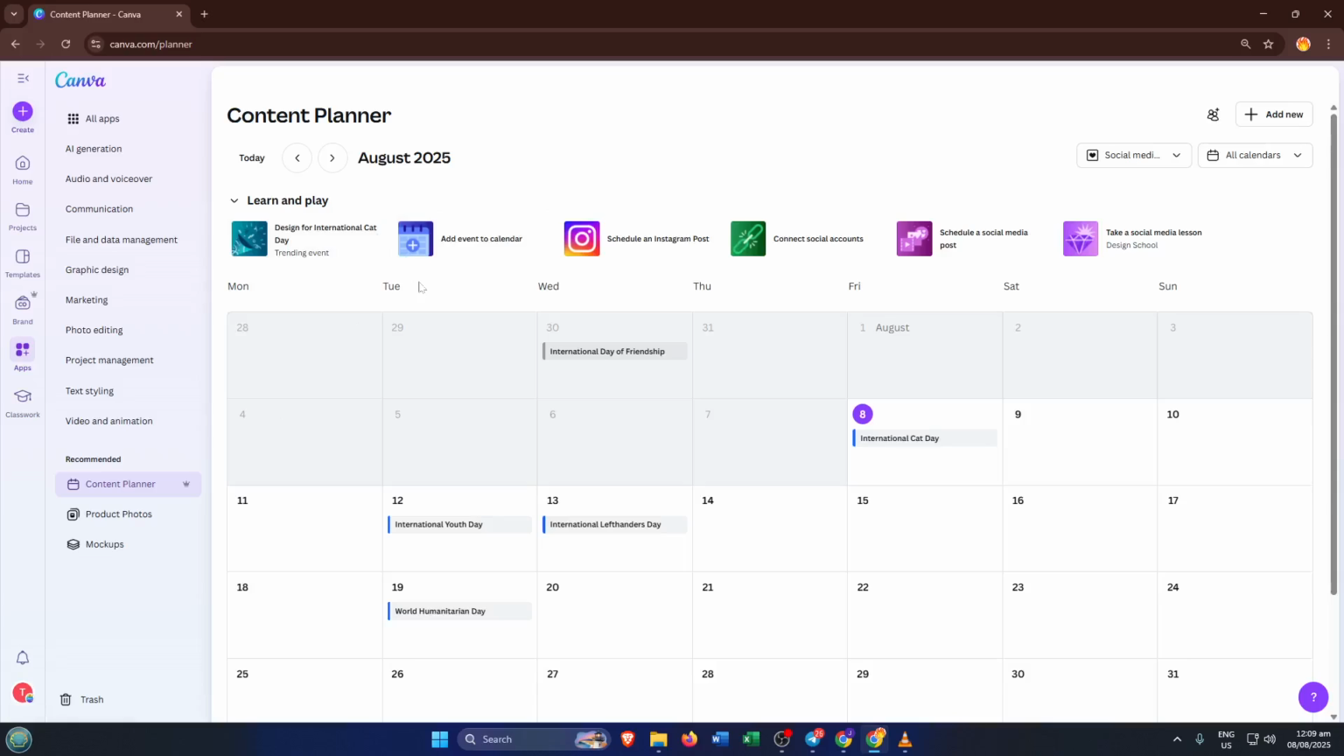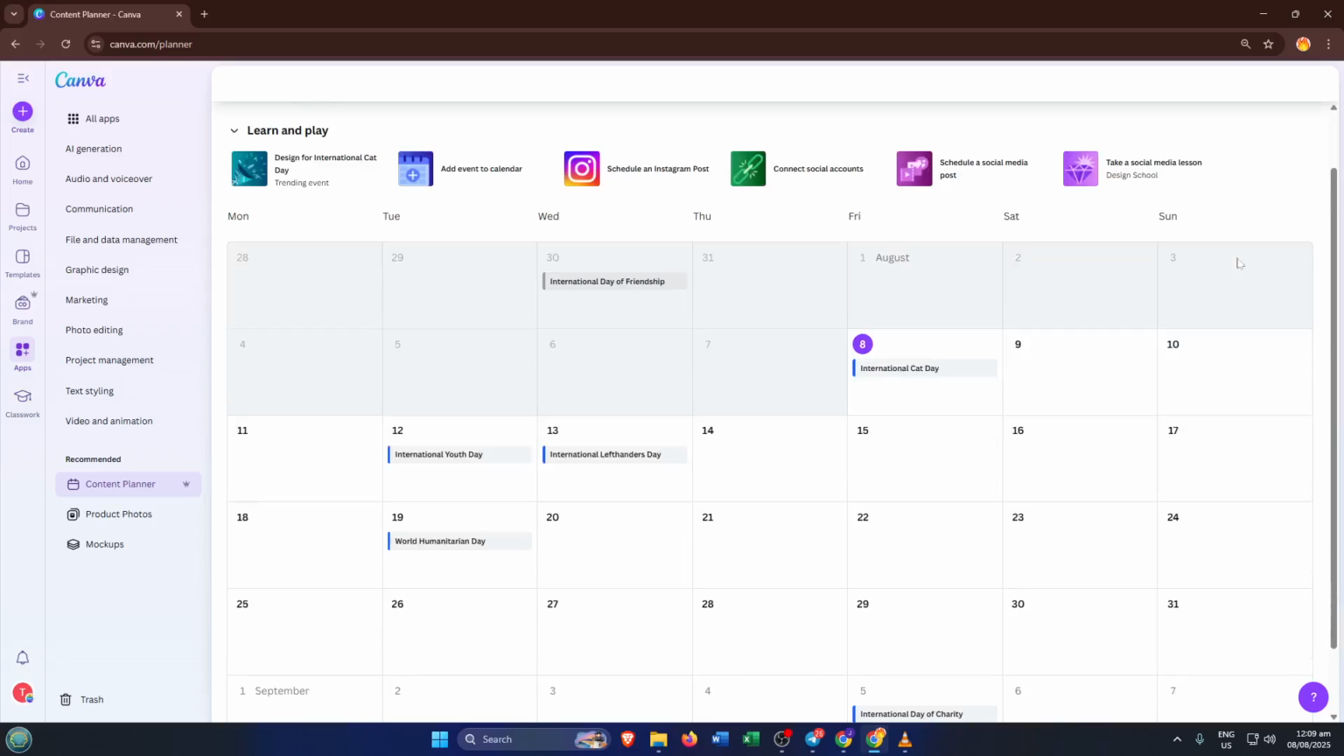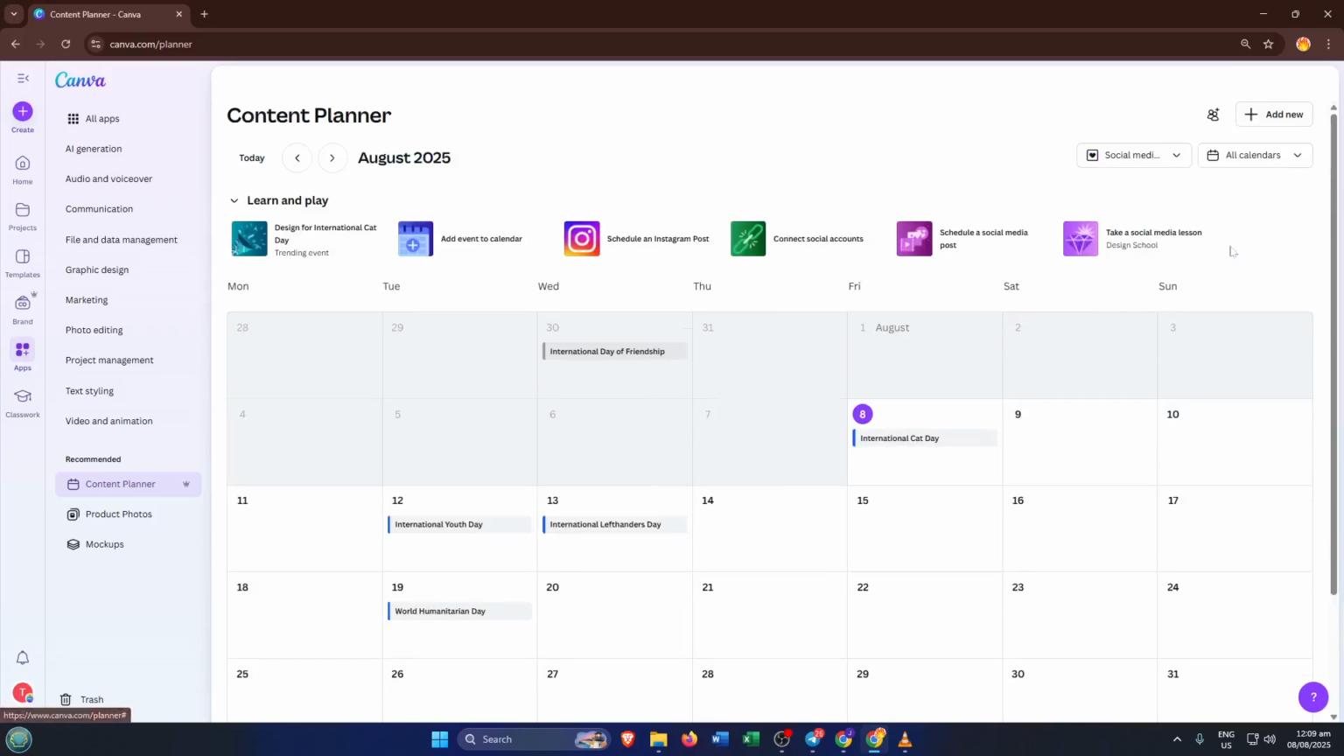Now, once the apps page opens up, look around and you'll spot the Content Planner option. Go ahead and click on it. If you're using Canva Pro, this should show up for you right away. With the Content Planner open, you'll see a calendar-style layout. This is where all your content plans and schedules come together.